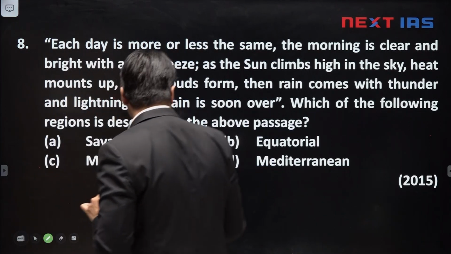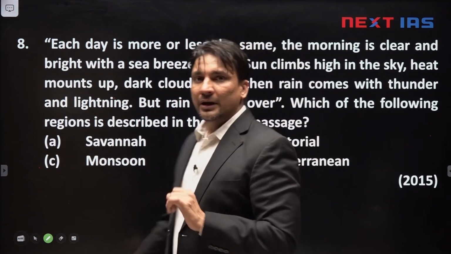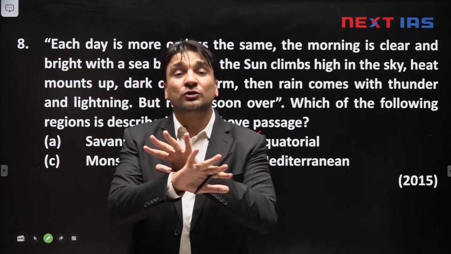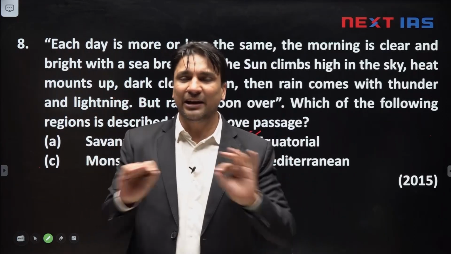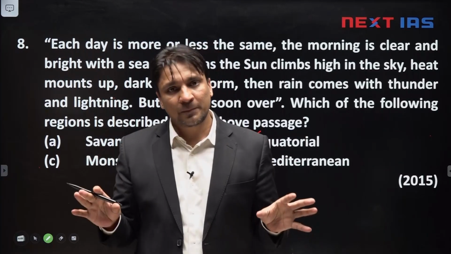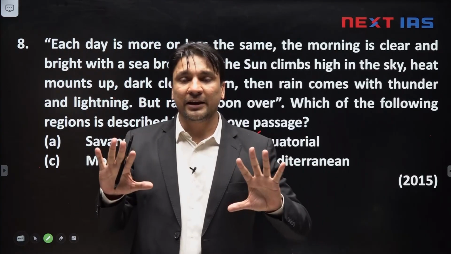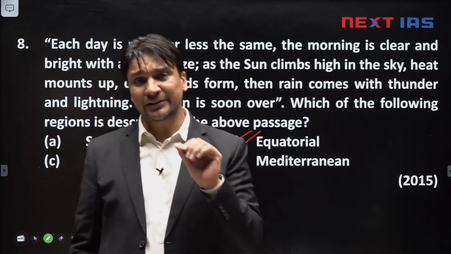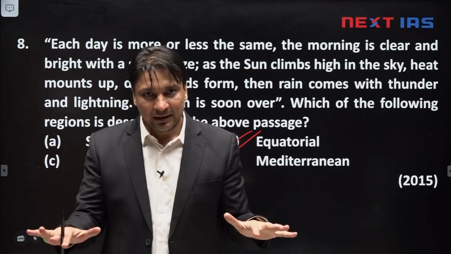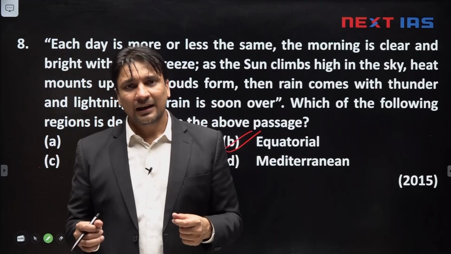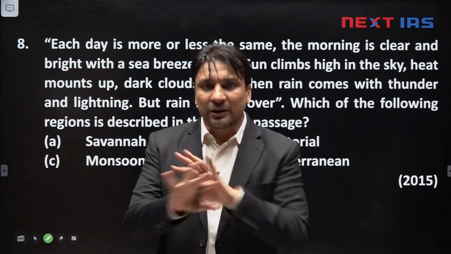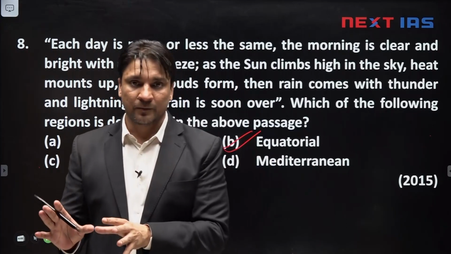This statement is about equatorial type of climate. In equatorial climate, you know what happens? The sun rays fall vertically throughout the year. That's why every day, the entire year is the same. Seasonality is absent. Every day there are warm and humid conditions, and nights are relatively cool and dry. As the sun goes overhead during noon time, there is heating, there is formation of ascending convection currents, and these ascending convection currents develop thunderstorms. The thunderstorms cause convective rain with lightning and thunder, correct?